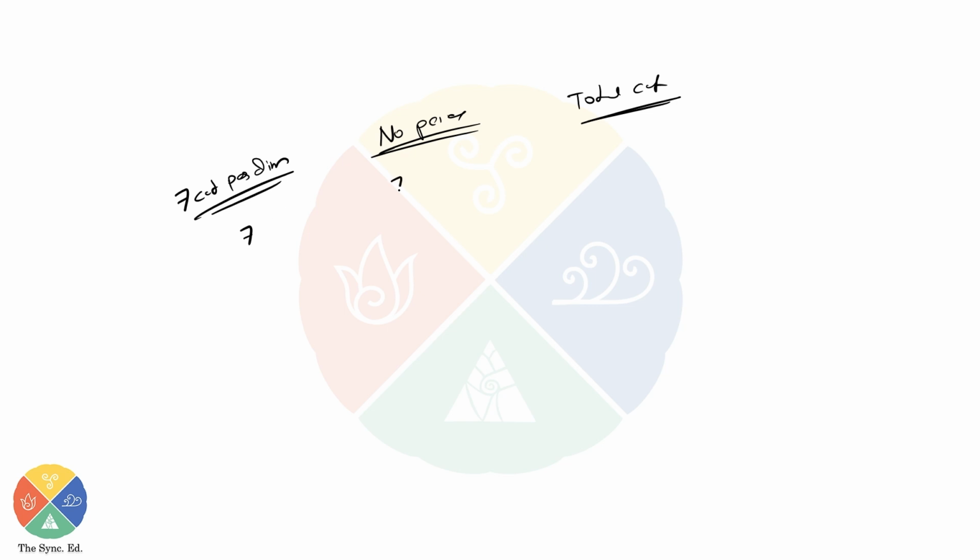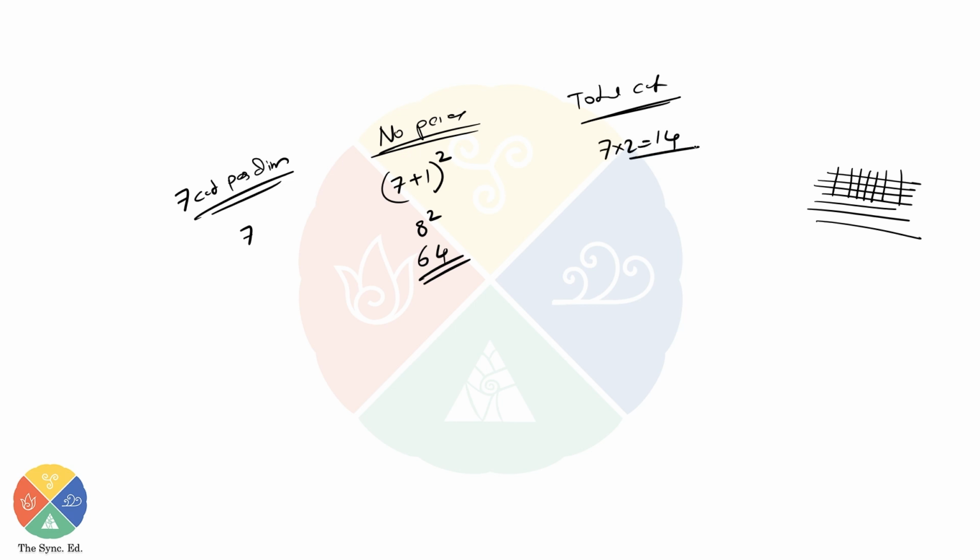That means 7 plus 1 pieces on each side, therefore 7 plus 1 squared, or 8 squared, or 64 total smaller squares. And for the total number of cuts, 7 cuts in one direction, 7 cuts in the other direction. In total you'll have 7 into 2, total 14 cuts.